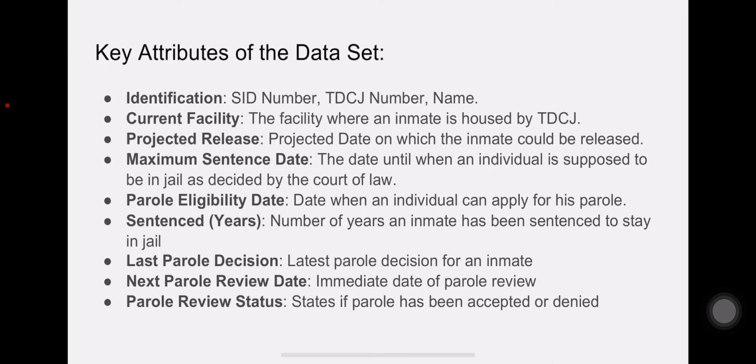Parole eligibility date is when he or she can apply for parole. Sentenced years is the number of years that has been sentenced to him. Last parole decision is the decision that came out of his last parole hearing. Next parole review date is when he can face the parole board again. Parole review status is either accepted or denied based on his last parole decision.